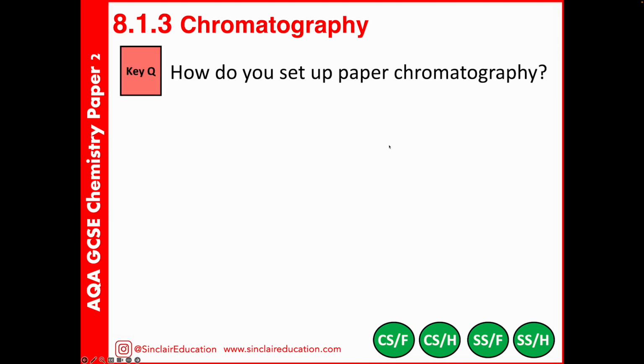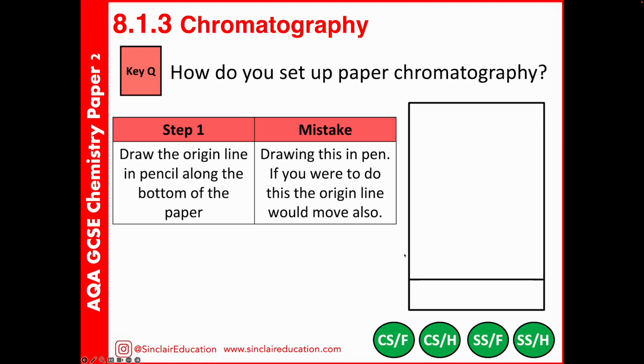We need to be prepared to talk around how we set these up and how we interpret results. For the setup, the first thing we need to do in pencil is draw the origin line along the bottom of the paper. We leave a couple of centimetres between the actual bottom and here, but we'll draw an origin line along the bottom. A common mistake is that this might be drawn in pen.